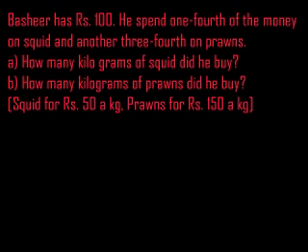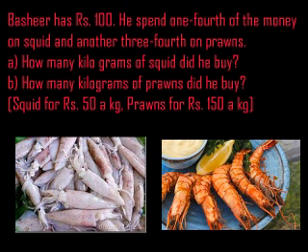Come to the fourth problem. Read the question. Bashir has rupees 100. He spent 1/4 of the money on squid and another 3/4 on prawns. First question: how many kilogram of squid did he buy? Second question: how many kilogram of prawns did he buy? Then the kg is given. Squid for rupees 50 a kg, prawns for rupees 150 a kg.